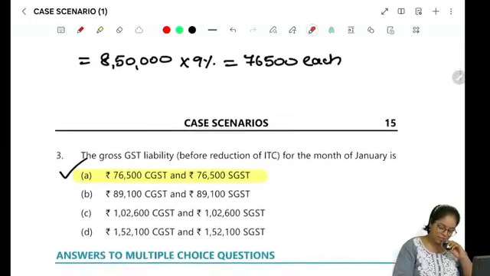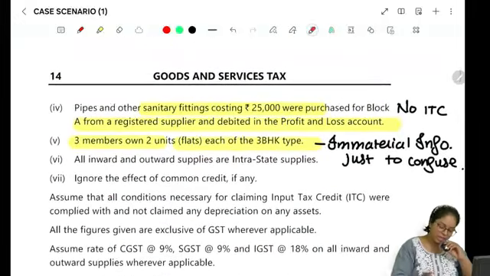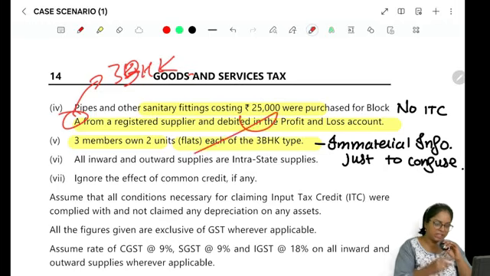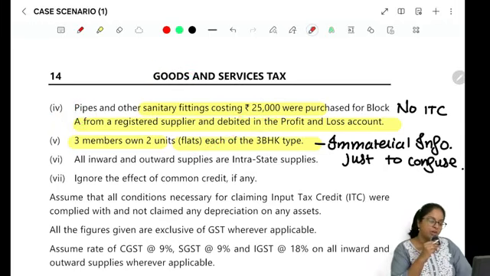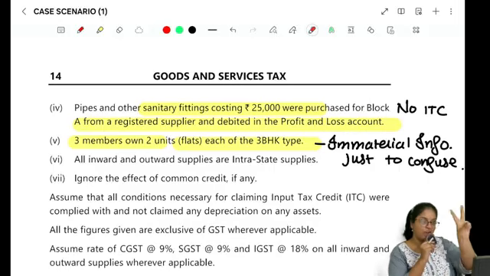Third part, what have they given you? Gross GST liability we have to calculate. Okay, we'll calculate that. Before that, if you see the other one, sanitary fitting costing rupees 25,000 purchased for block A. Block A is what? 3 BHK block. So in that you're not paying any outward tax. Will you get ITC? The answer is no. 3 members own 2 units each of 3 BHK. Actually this information is immaterial. But why they gave you is, some students will think over smart. How? They will tell 3 members own 2 flats each.